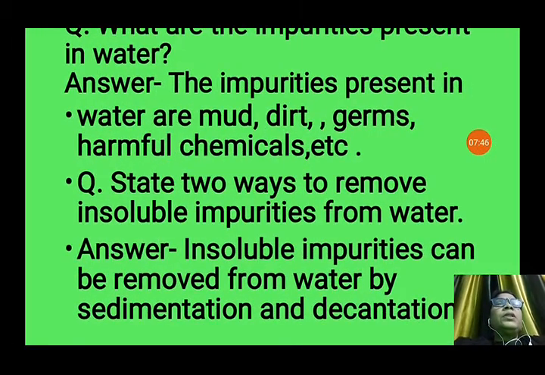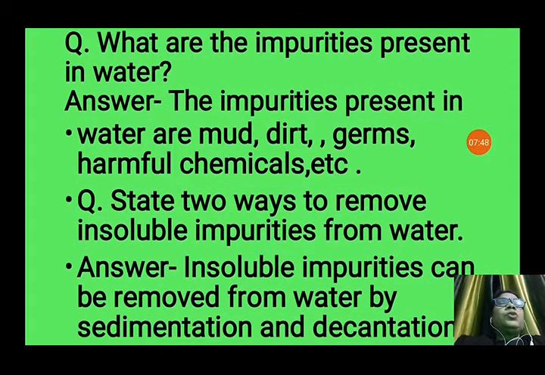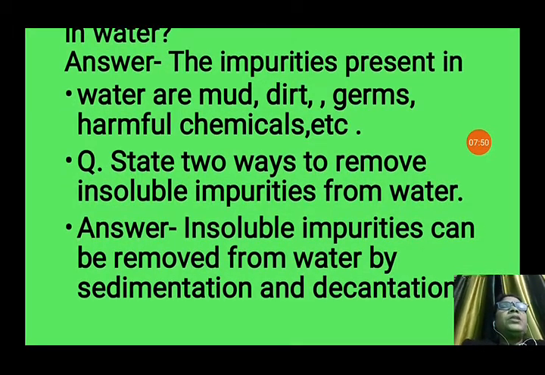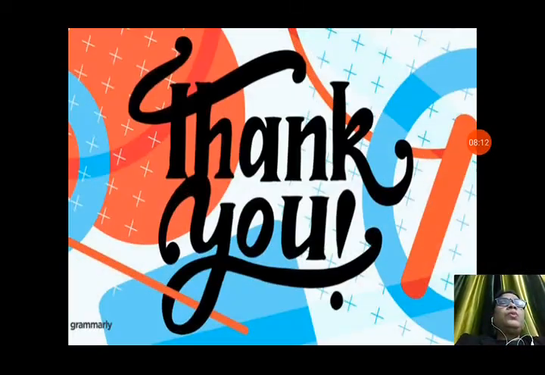Now, some questions are there. What are the impurities present in water? So, we have seen already that impurities present in water are mud, dirt, germs and harmful chemicals, etc. Now, state two ways to remove insoluble impurities from water. So, we have seen that insoluble impurities can be removed from water by sedimentation and decantation, and we have seen the third process also, that is filtration. So, these are the processes by which we can remove insoluble impurities from the water.